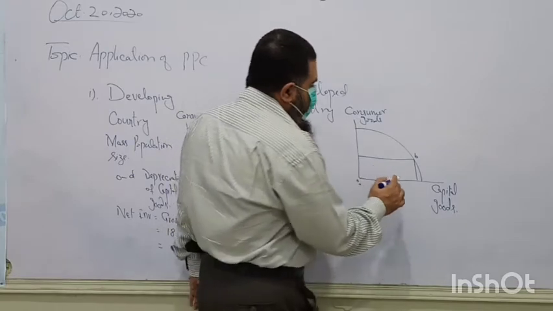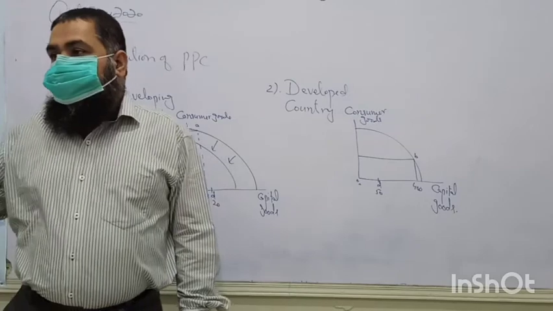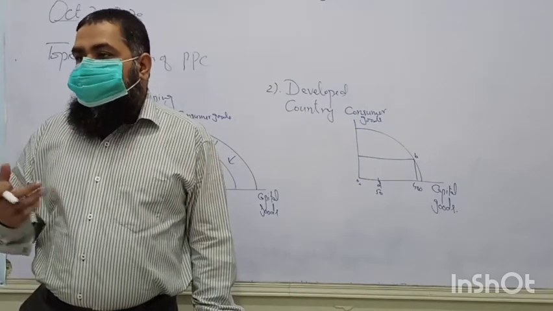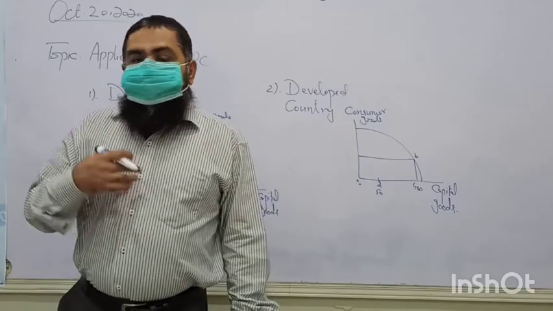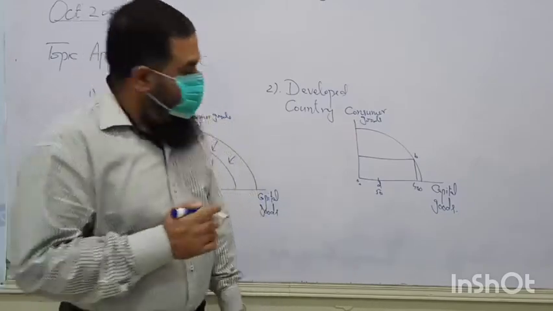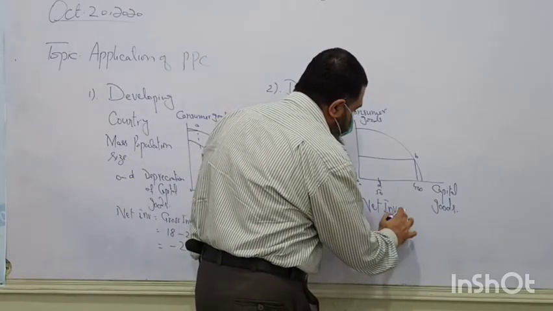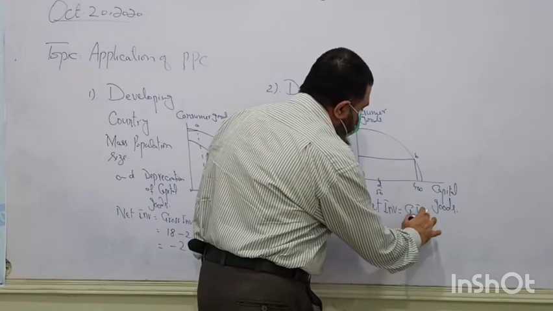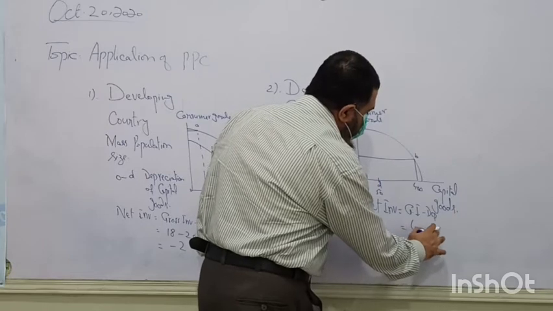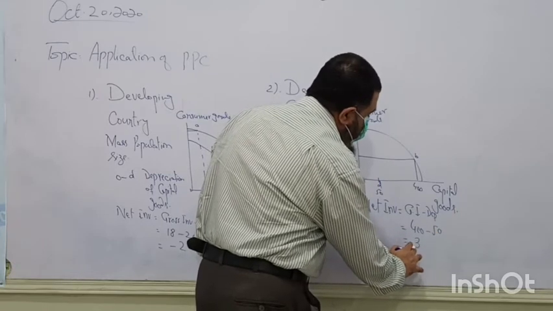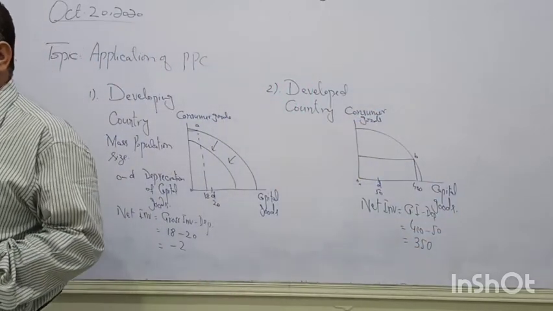You can say there are 400 capital goods which are produced annually. Technological products, they are producing too much. They are focusing on the production of more and more technical instruments, which will further produce more goods and services. So what is the net investment of this country? Gross investment minus depreciation. So its gross investment is 400 minus 50. You can say 350 capital goods are added to the capital stock.